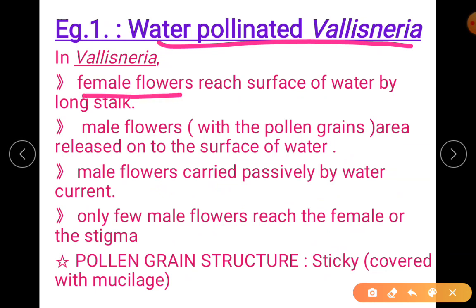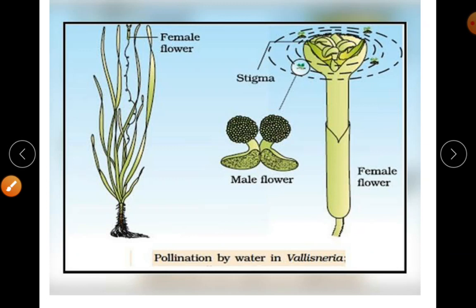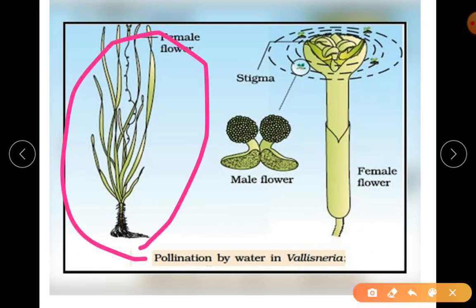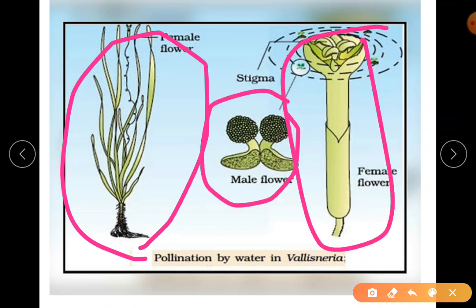Female flowers and male flowers are present on different plants. They are submerged plants. This is from your textbook. This is your Vallisneria. This is the male flower. This is the female flower.